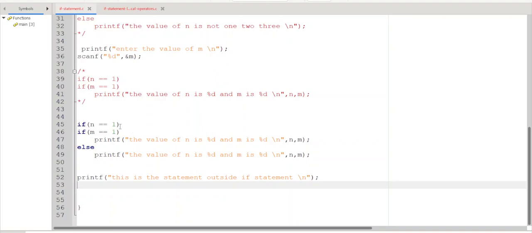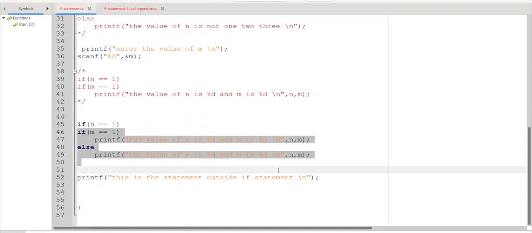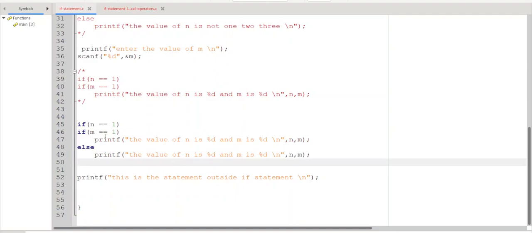If n is not equal to 1, this entire statement will not be executed. If n equal to 1 but m not equal to 1, this else part will be executed. Remember, though we are not using the bracket, this is the dangling else solution. What is the dangling else solution? The else part is associated with the nearest if. That means this else is associated with this if, not this if.